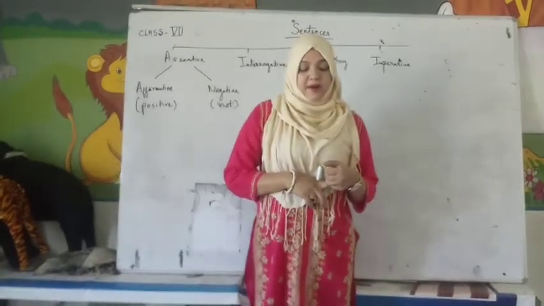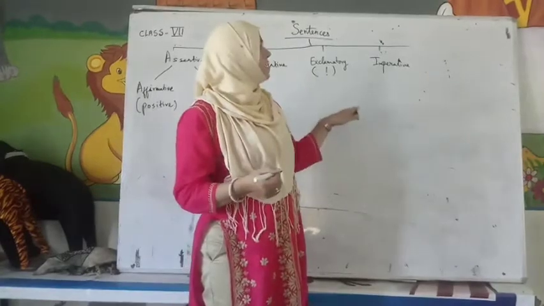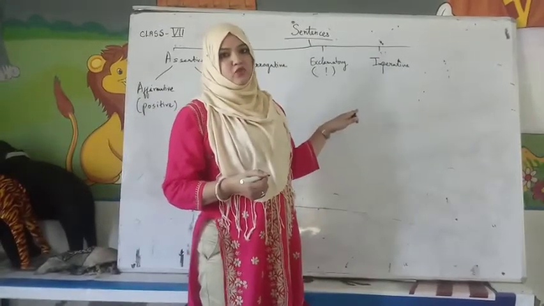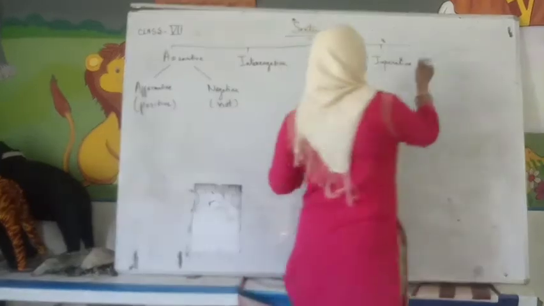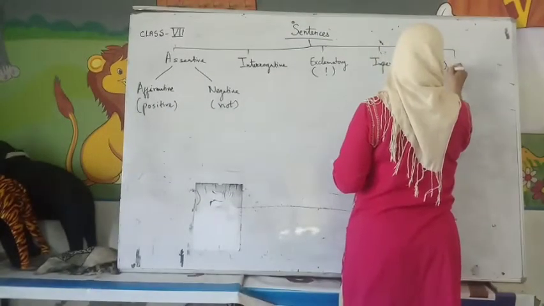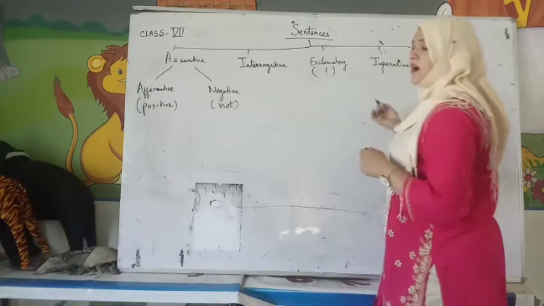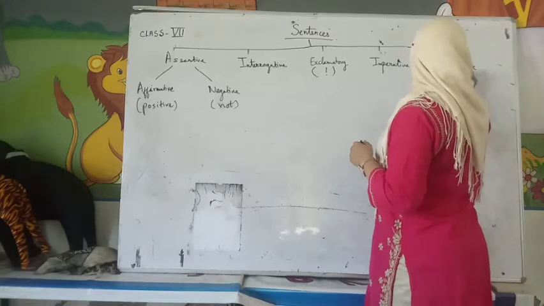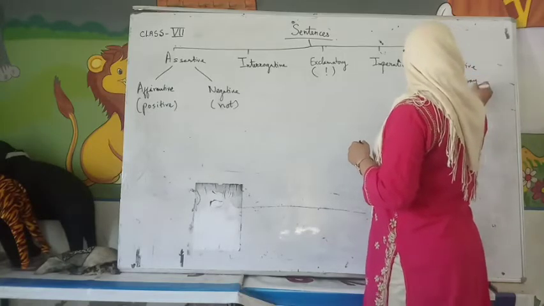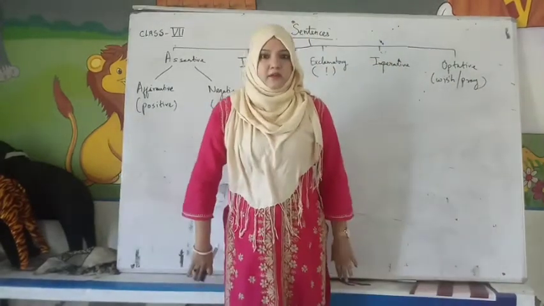Okay, now apart from this, last we have optative. Actually we sometimes use similar starting as in imperative, but then we have a different one which is optative. Now optative sentences are sentences where you wish or pray. So these two things come, like wish means "Good morning."